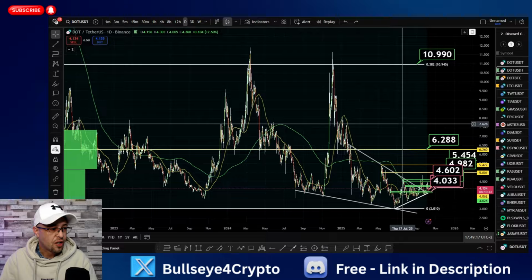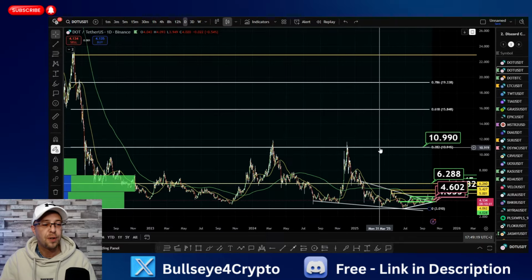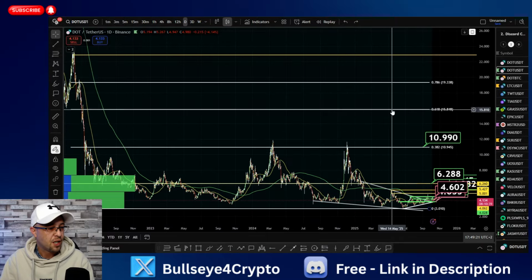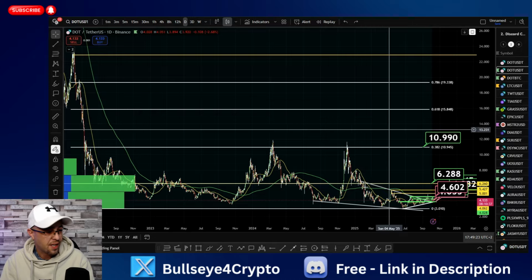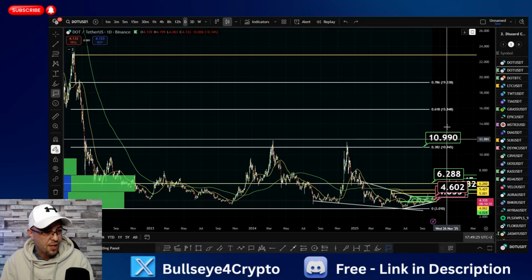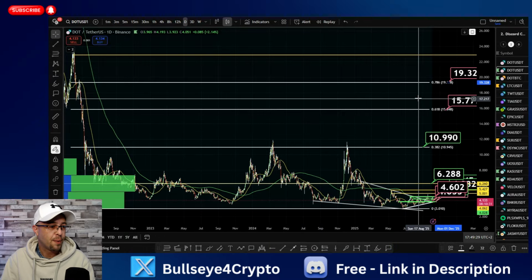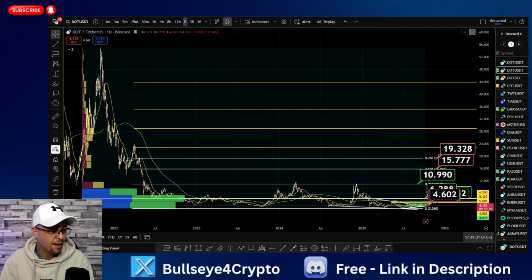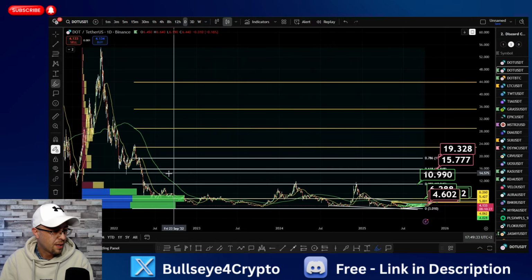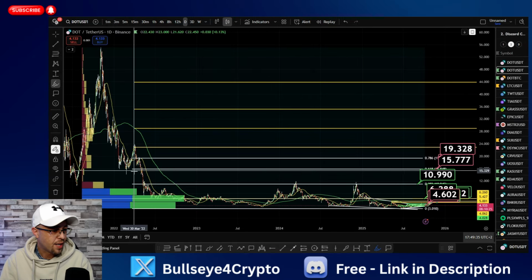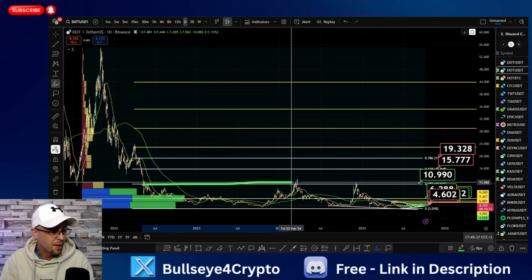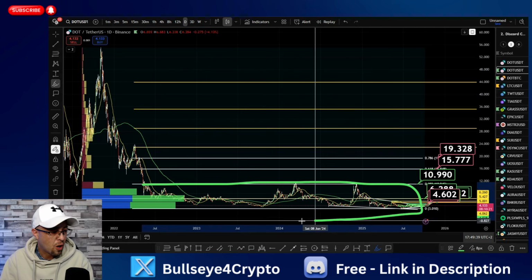$4.13. So we've got the 38.2 conservative at $10.90. You've got the 61.8, which is $15.84. These are the ones that I'm interested in. How do we know when we're going to get there? When we break out the top of this range.